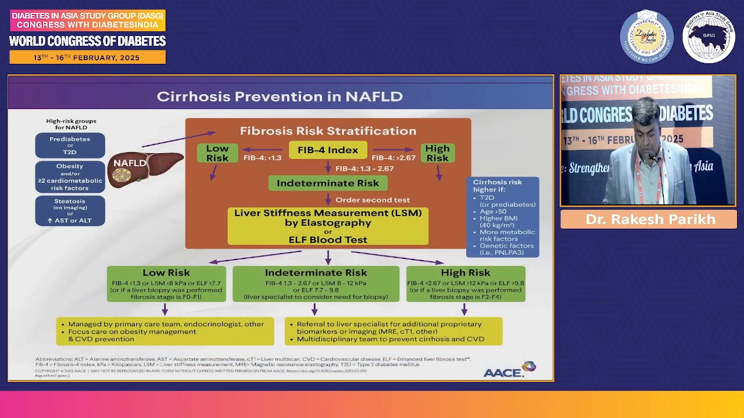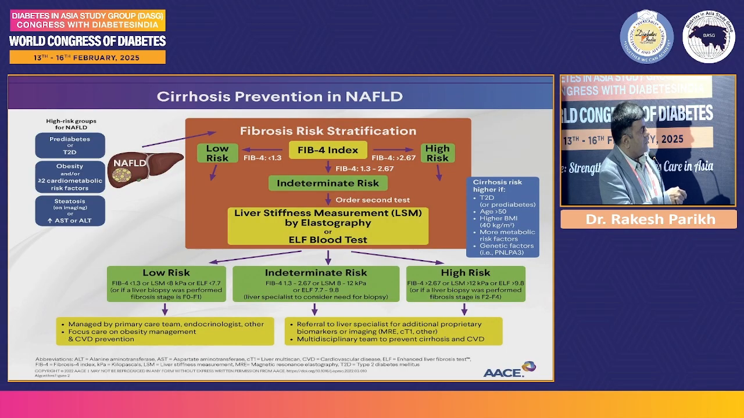Based on this FIB-4 score, if the FIB-4 score is less than 1.3, the patient is at low risk, and you can just follow up the patient for regular follow-up. If the FIB-4 score is more than 2.67, it's a high risk patient, and the risk of cirrhosis is even higher if the patient has got these risk factors like T2D, age more than 50, higher BMI, and so on. So these patients can better be referred to a specialist who deals with such patients.